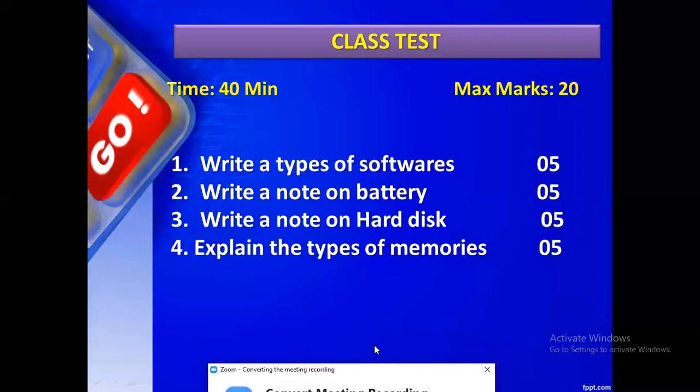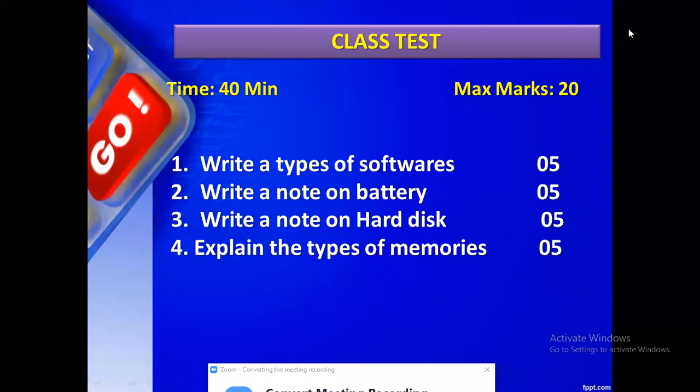What is a bit? That was the question I asked in the last session. Can anyone say? Zeros and ones. Binary digit is called a bit. Zero or one is called a bit, and the full form is binary digit. Eight bits equal to what? One byte. Very good.